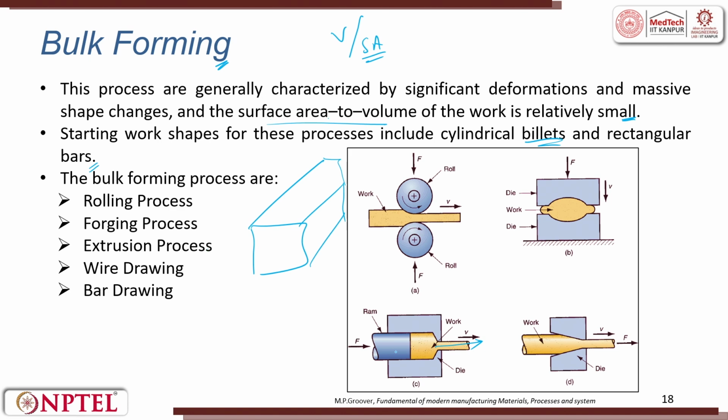The difference between the extrusion process and the wire drawing process is that in wire drawing the input is continuously coming. In extrusion we have a billet, we push the billet, and then we have to load another billet to do the deformation. When the diameter is large, we call it bar drawing. Thank you so much.